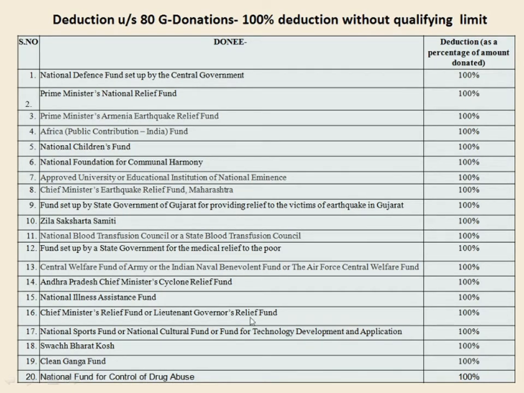All these donations which are made are subject to 100% deduction under the income tax for the assessee.